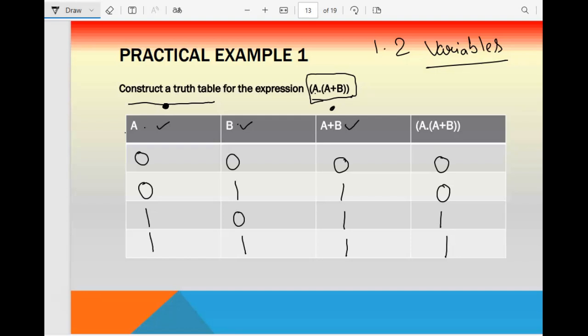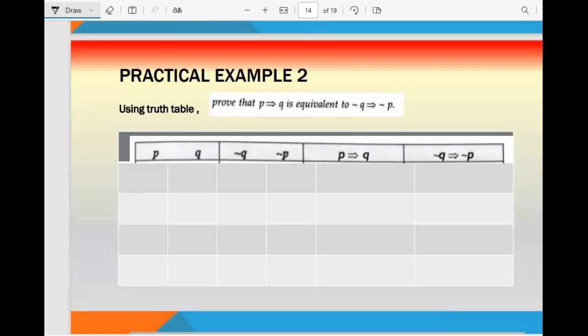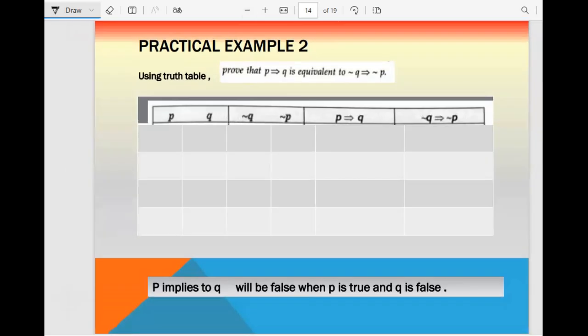If you remember the principle, we have the and, or, and the conjunctive principles also, right? Then we have the equivalent one. So implies, you know very well what implies is. P implies Q, which you can denote like this also. P implies Q will be false when P is true and Q is false. So 1 and 0 will give you a false result. So that means 1 implies 0, P variable is 1, Q variable is 0, and the answer will be false, which is 0.